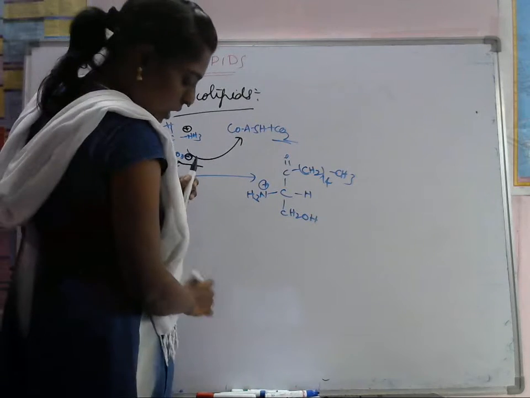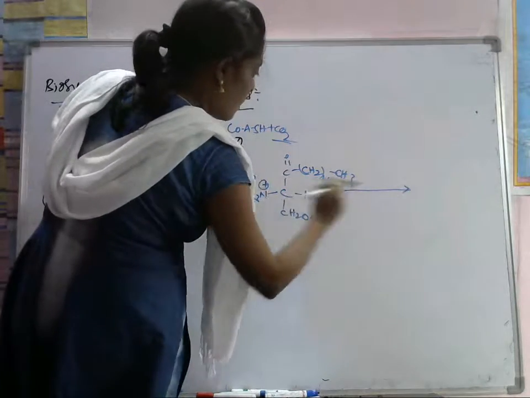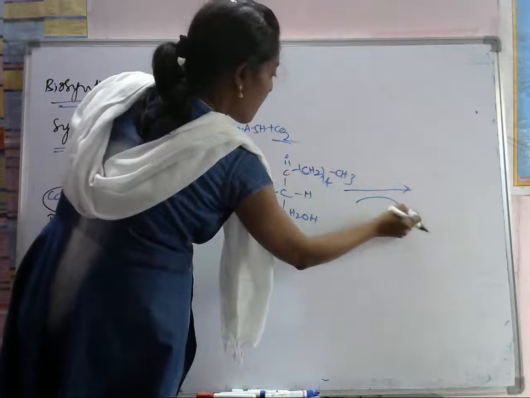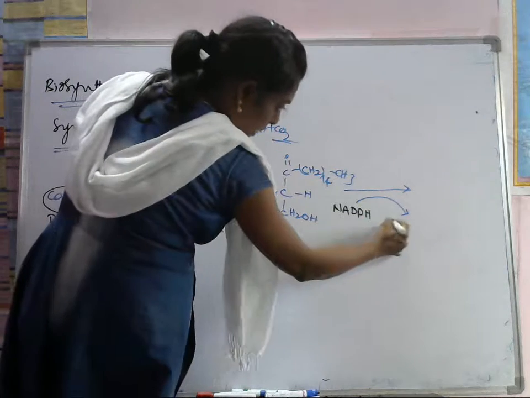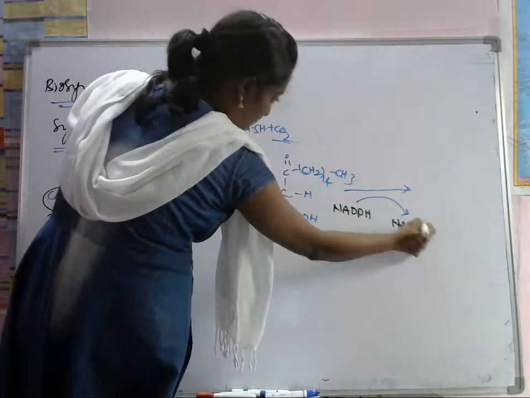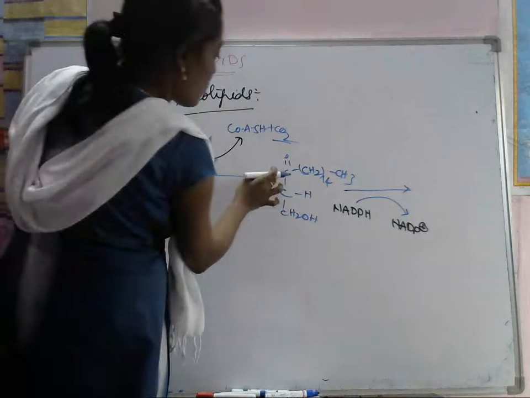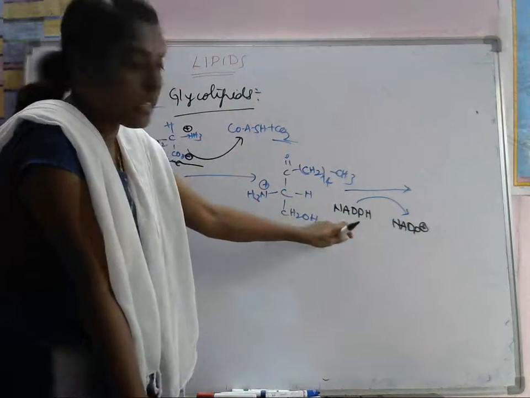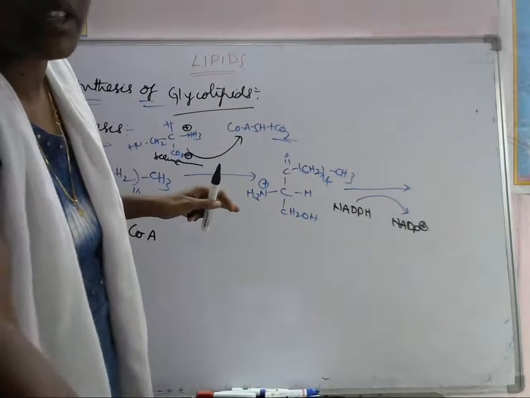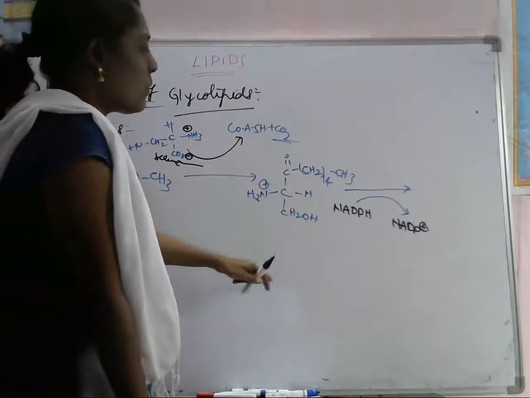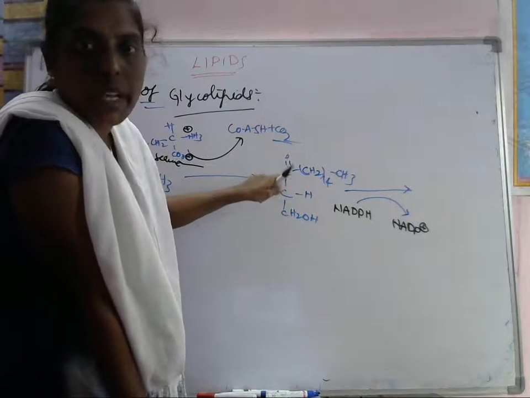Again, if it is treated with NADPH, it is converted to NADP plus, meaning hydrogen is added to this one. So we reduce this carbonyl group by using NADPH. The NADPH does the reduction at this carbonyl group and adds the hydrogens.